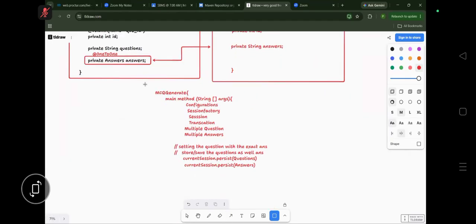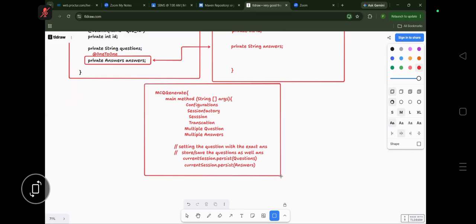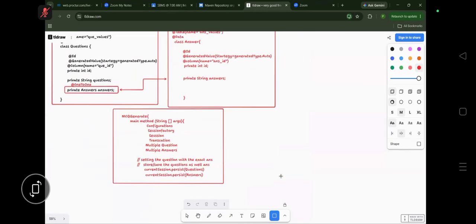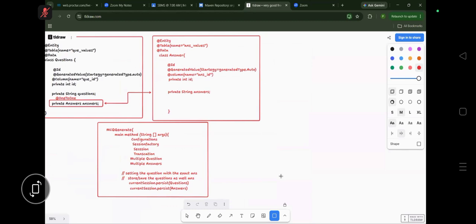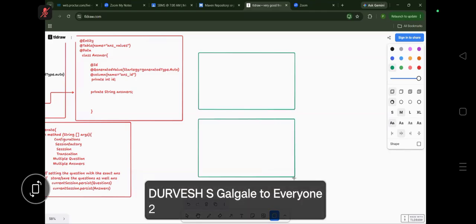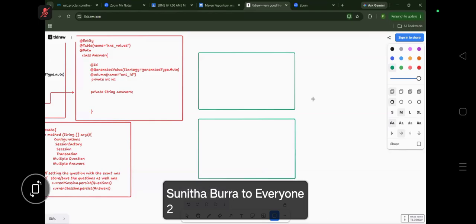Now based on that, what will happen? If I generate the result, what will we get? Tell me. One table will be created or how many tables will be created, 1 or 2? Exactly. 2 tables will be created. Concentrate here. 2 tables will be created.